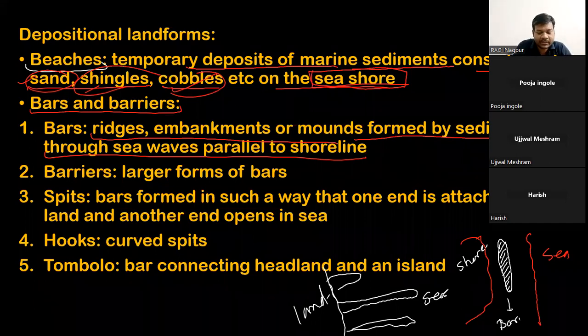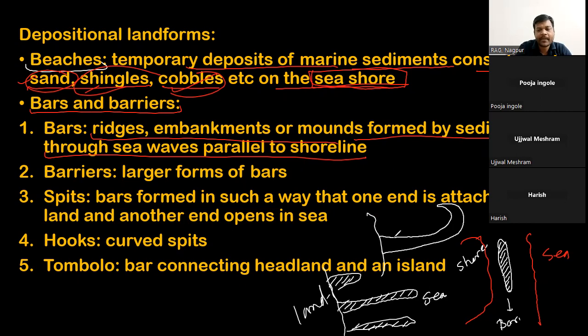Such deposits are the spits. Sometimes, due to sea action, these spits get curved. These curved spits, which take the shape of a hook, will simply be called a hook or hooked spit. Now, tombolo. A tombolo is a bar which connects